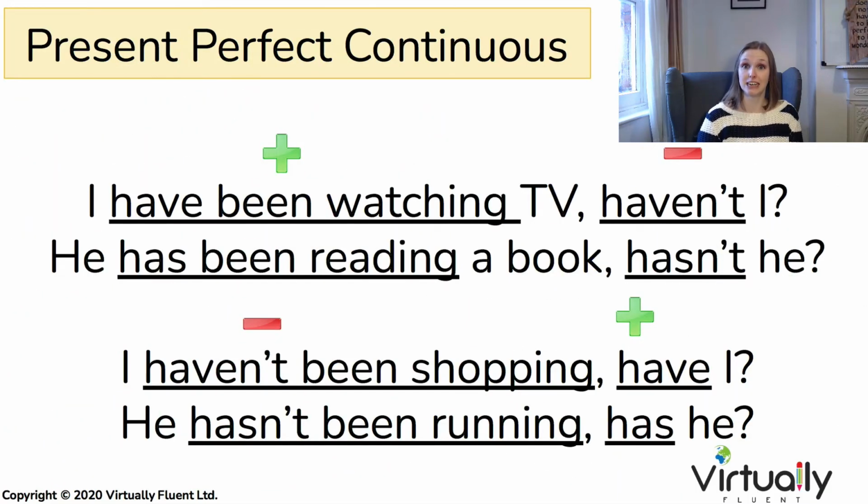Present perfect continuous also requires have or has. I have been watching TV, haven't I? He has been reading a book, hasn't he? I haven't been shopping, have I? He hasn't been running, has he?